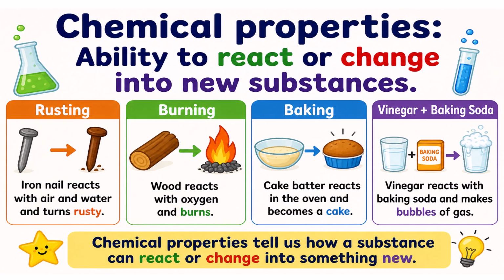Cake batter reacts in the oven and becomes a cake, baking. Vinegar reacts with baking soda and makes bubbles of gas. Vinegar plus baking soda. Chemical properties tell us how a substance can react or change into something new.